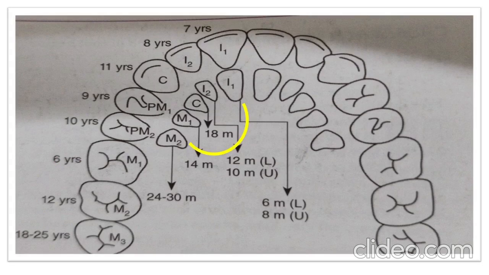Now, the teeth highlighted in yellow are the temporary teeth, which are first to fifth in each quadrant. From the age of 6 to 11, these teeth are replaced by the permanent teeth annually, meaning each year each type of tooth is replaced by another permanent tooth. This phase, in which both permanent and temporary teeth are present in the mouth, is called the period of mixed dentition, which is from the age of 6 years to 11 years.